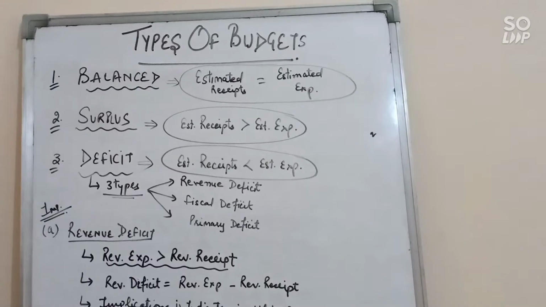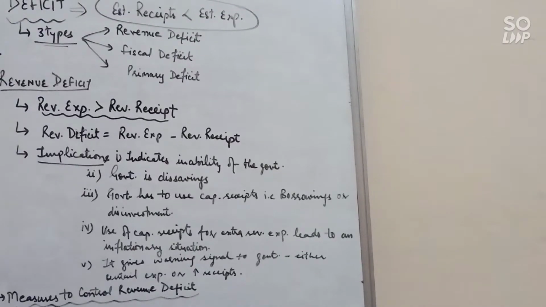Next, implications. So this deficit indicates the inability of the government to meet its regular expenditure because revenue receipts are less than revenue expenditure. Second, here government is dissaving, means government is using their previous savings or they are using the savings of other sectors of the economy to meet the expenditure.